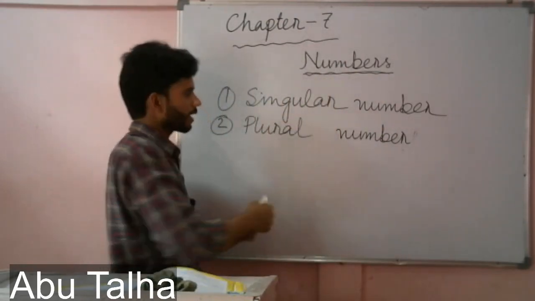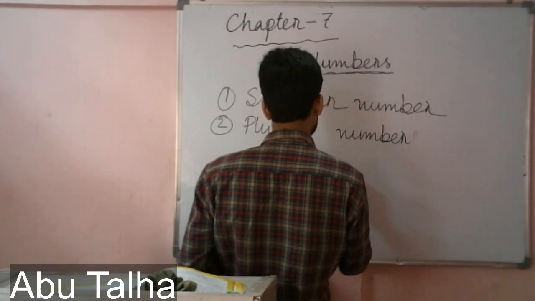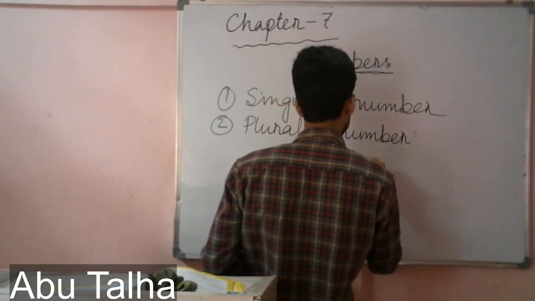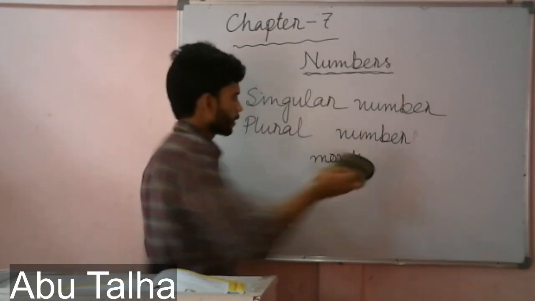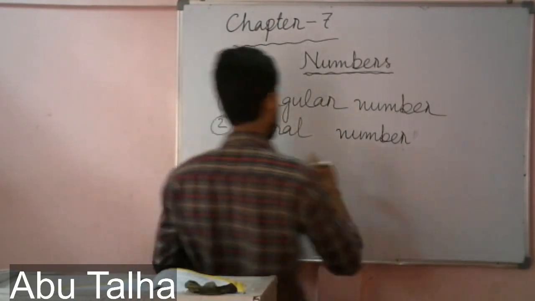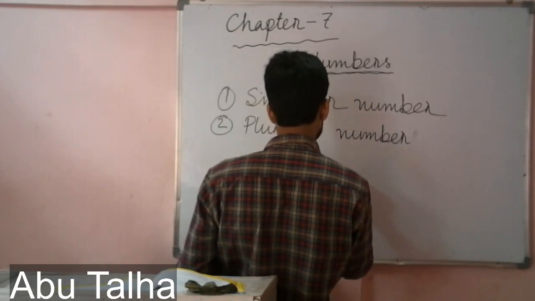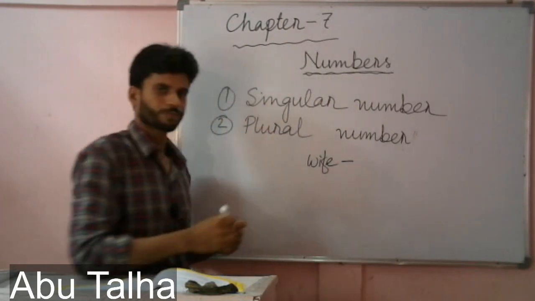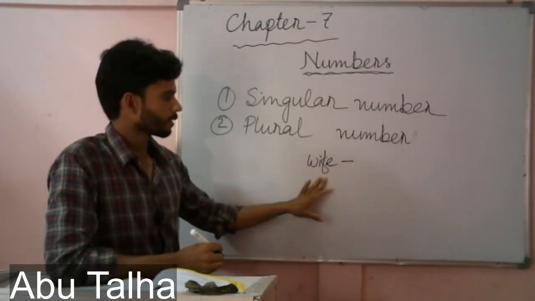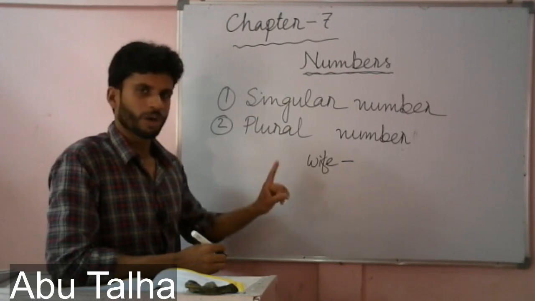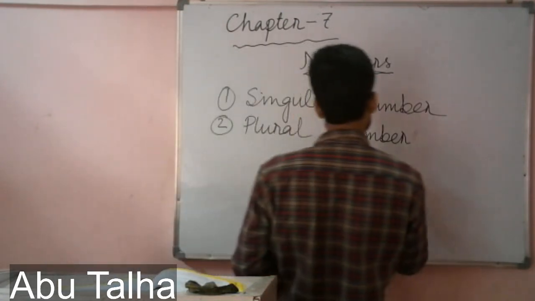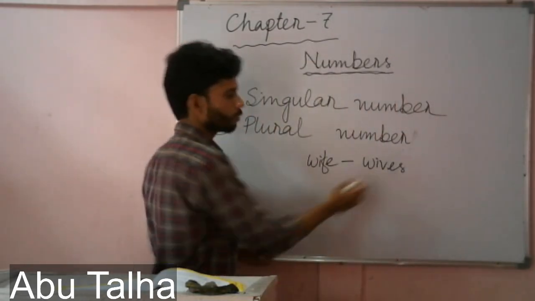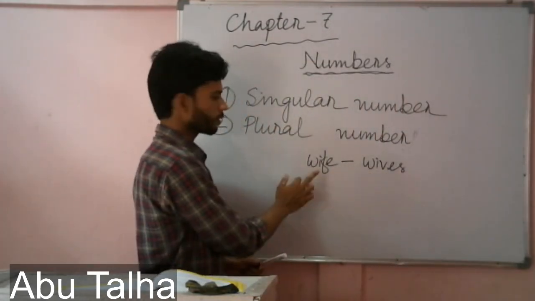Like if I write wife, it means only one person, and wives will be the plural form of this one.